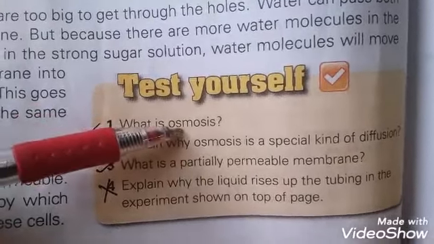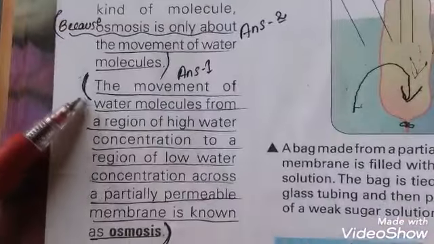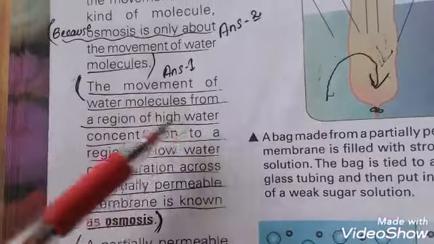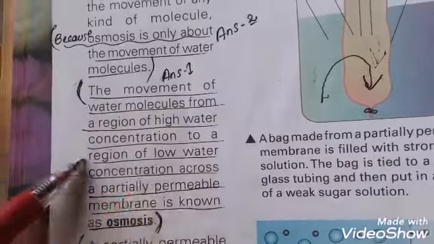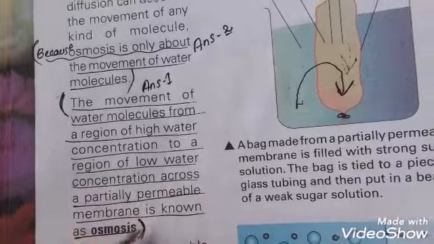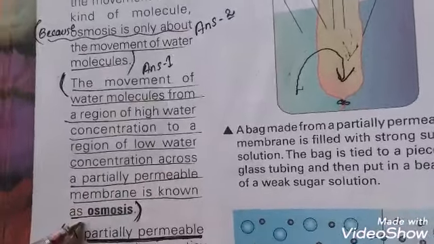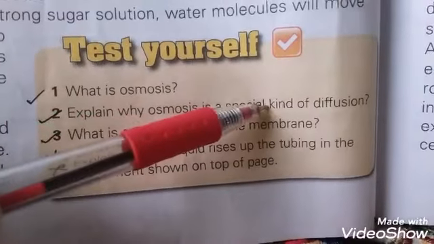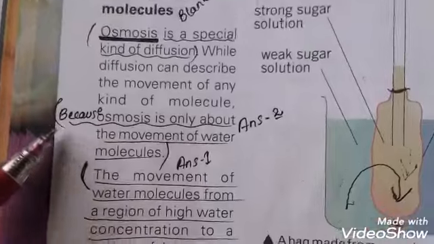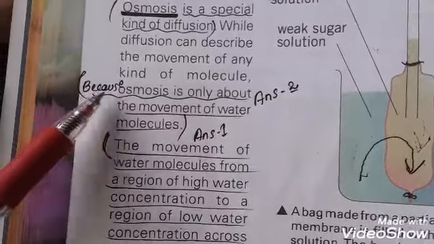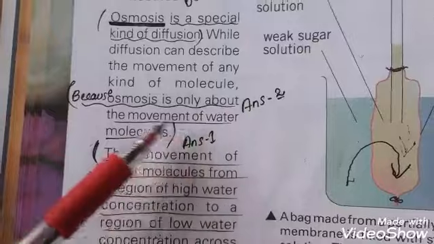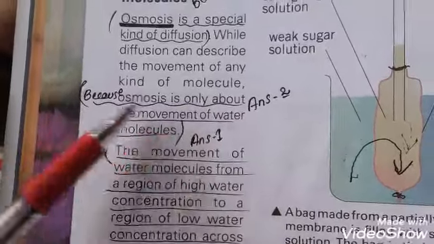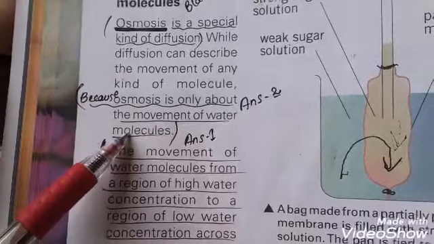First question, what is osmosis? And the answer is, from here to here: the movement of water molecules from a region of higher water concentration to a region of lower concentration through a partially permeable membrane is known as osmosis. Second question, explain why osmosis is a special kind of diffusion. And the answer starts from here: because osmosis is only about the movement of water molecules.